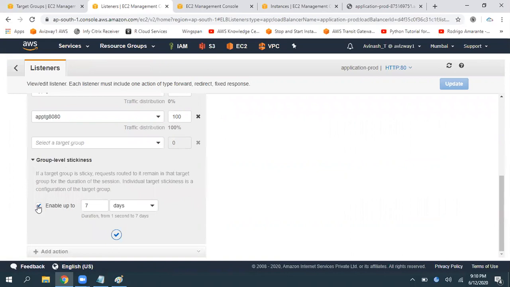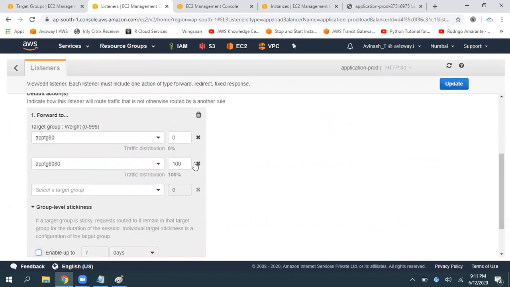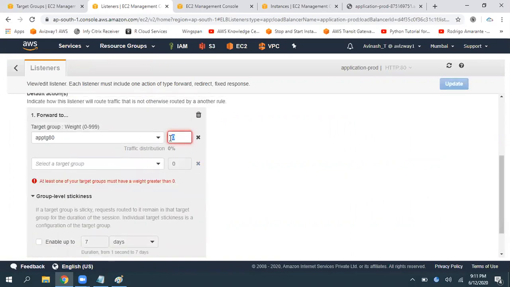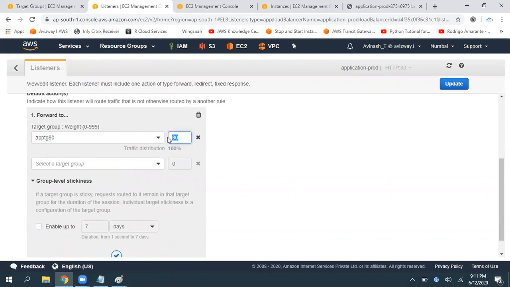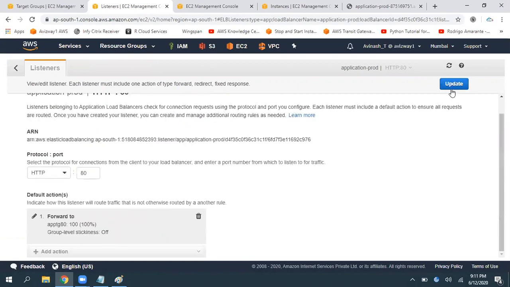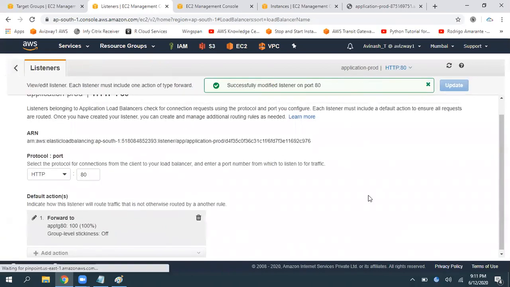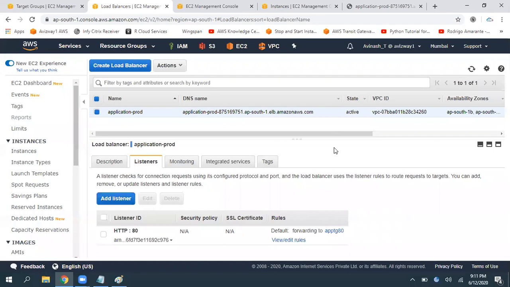So, Dharmesh, you mentioned that stickiness is going to be for 7 days if I am accessing the application. Is it recognizing by the IP address of my request or how exactly? One session ID is going to initialize. So basically it is going to use cookies. By using that cookie, it is going to stick that session.